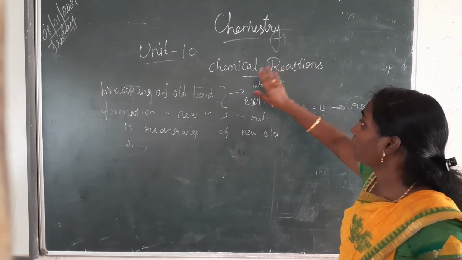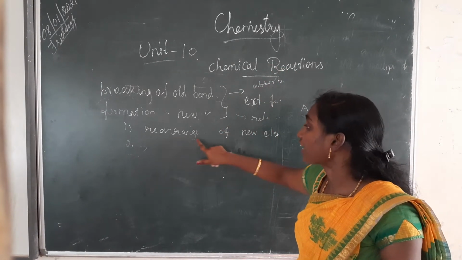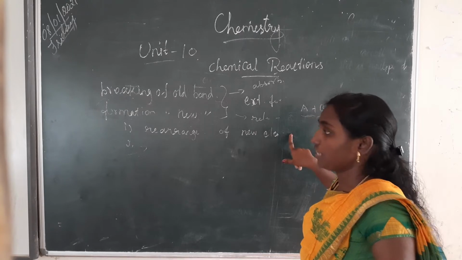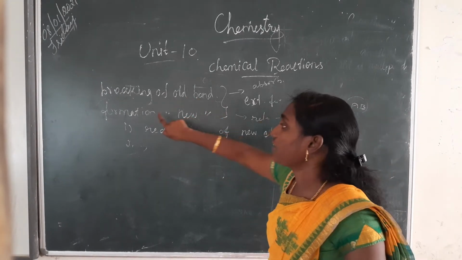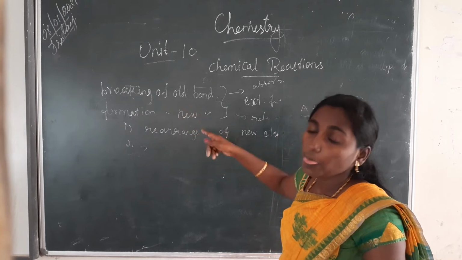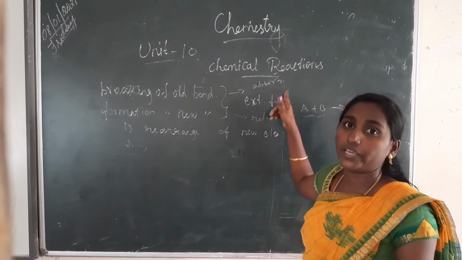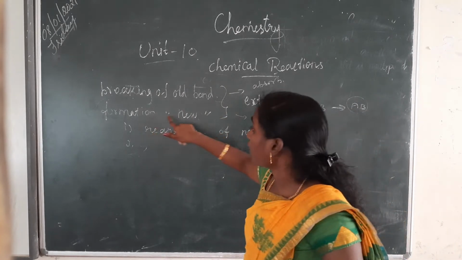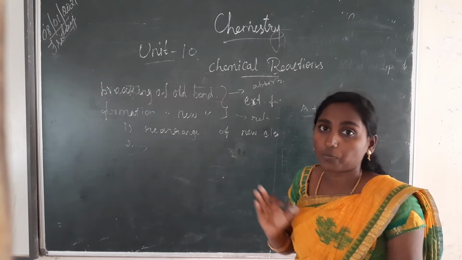During the chemical reaction, what changes will happen? First point, rearrangement of elements. Second point, breaking of old bonds and formation of new bonds. Third point, breaking of old bonds absorbs energy. Then formation of new bonds releases energy. Only these 3 points studied.